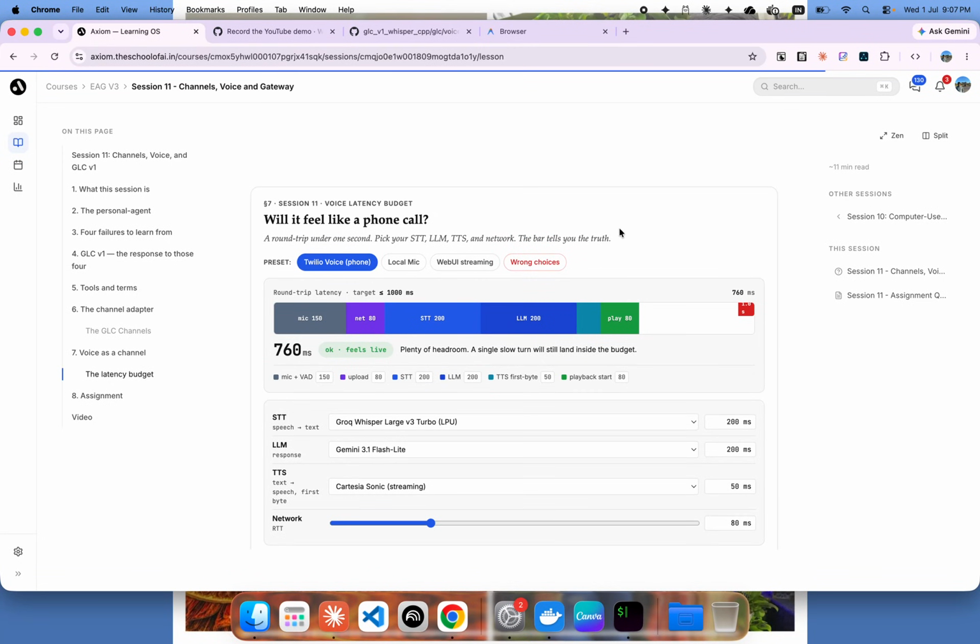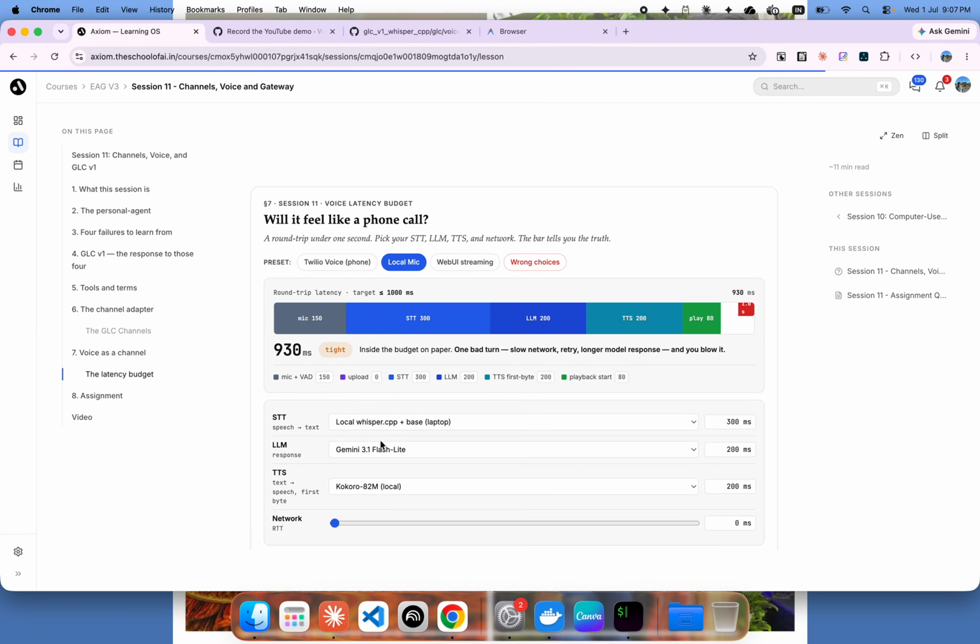Hello everyone, this is for the session 11 assignment where we are building the GLC, the gateway. Our team, group 22, is looking at local Whisper.cpp, where we are looking at sub-millisecond response. This uses the CPU and built-in compute power of the laptops to transcribe audio and convert it into a JSON. That's what is being assigned to us.